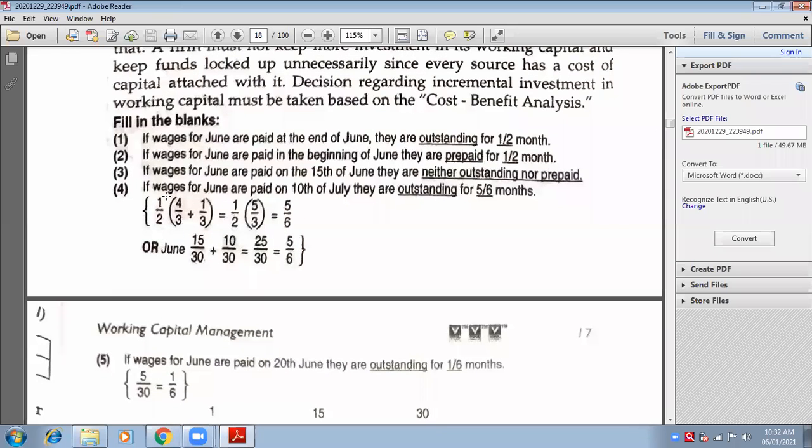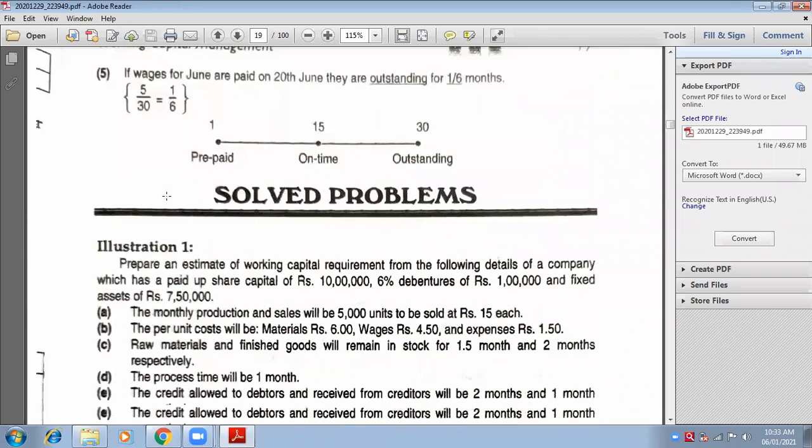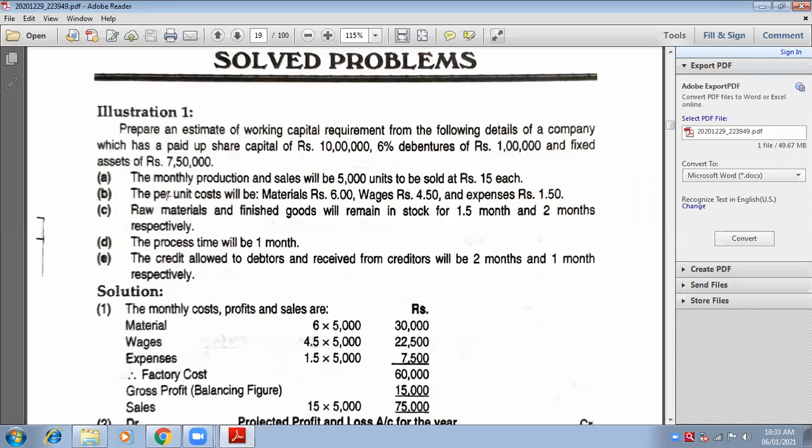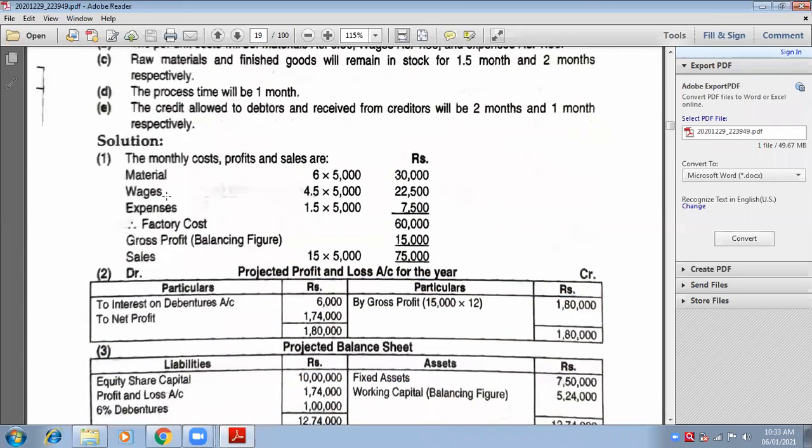Now see, I hope you know that here questions will be given monthly, weekly or daily. Suppose majority of points are in months, so you have to go according to months. Suppose majority of points are in weeks, so you have to go according to weeks. And suppose majority of points are in days, so you have to go according to number of days. So for that you have to read your question. Okay, and then you will be able to answer.